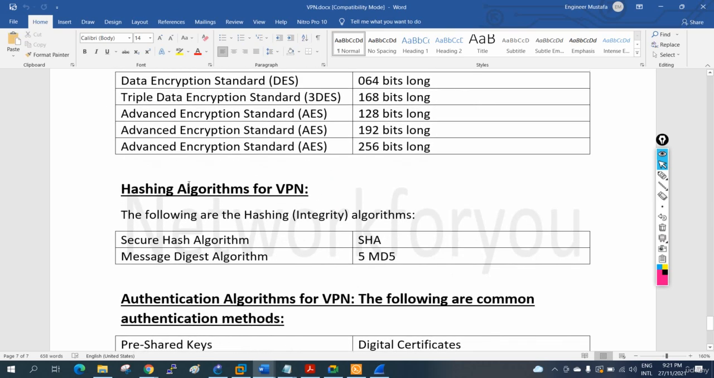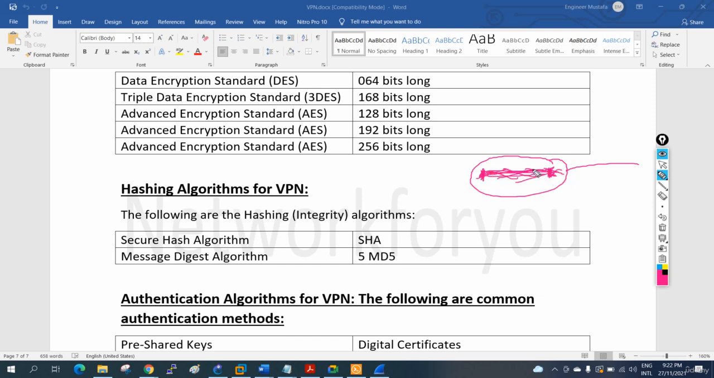Same like that, we have hashing algorithms. Hashing is also like this: if I am sending some data, I will send some hash value here and some hash value here, and in between the hash I have my data. So when this data goes to the other branch, they will check the hash value, whether it is the same value or not. If it is not the same, they will delete the data.